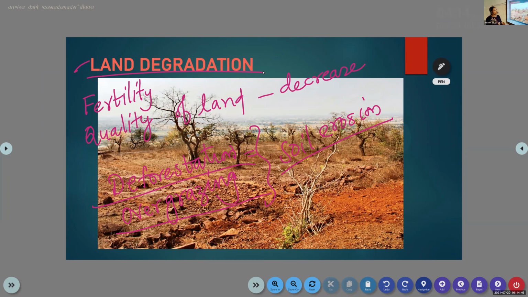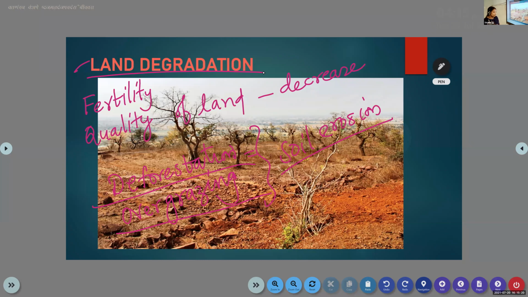So just now I said land degradation. That means the fertility or the quality of the land will decrease due to the overutilization of pesticides, insecticides, and other chemical fertilizers. We know that a farmer's land is not that fertile, so he wants to improve the quality of the land. For that, what will he add? Chemical fertilizers.